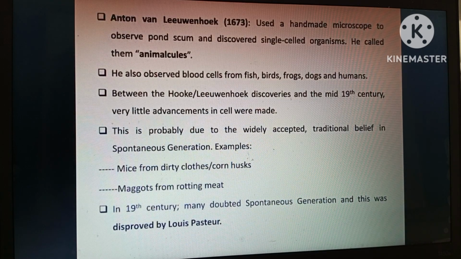Anton van Leeuwenhoek is the name of the scientist who for the first time observed the living cells, and he discovered the living cell in 1673. Anton van Leeuwenhoek also studied fish, birds, frogs, dogs and human cells.